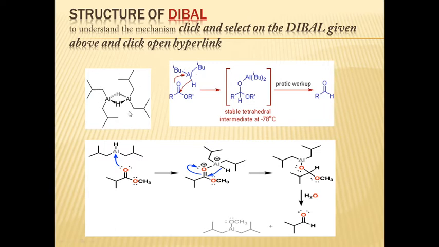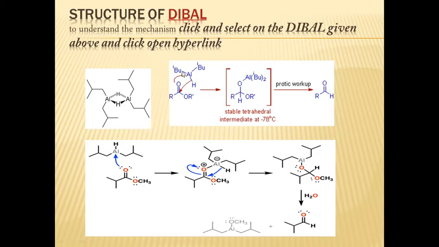During the formation of the intermediate at minus 78 degrees, this is the structure of diisobutyl aluminum hydride, and this is a dimer. When this molecule reacts with an ester, it forms a stable tetrahedral intermediate at minus 78 degrees Celsius.